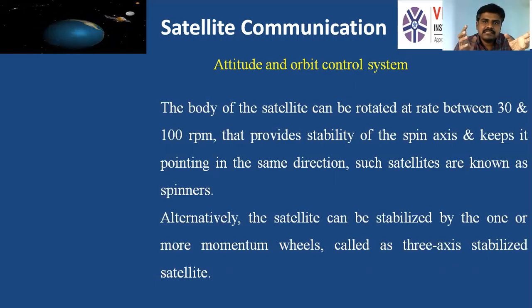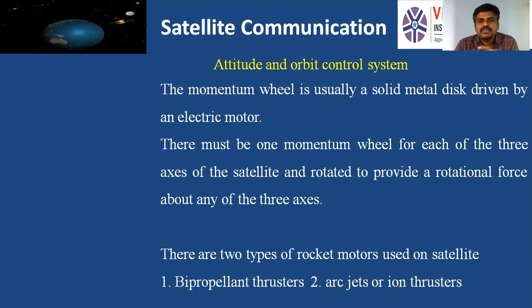The satellite position can be corrected in another way, in another type of satellite, by making the momentum wheels rotate, so that the momentum wheel which is rotating in one direction will make the satellite move in another direction. This is called a 3-axis stabilized satellite.